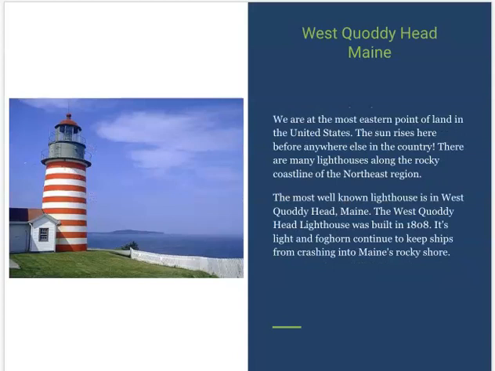West Quoddy Head Point in Maine. This is the easternmost point on land of the United States. So if you go there, you can't go any farther east. So that's the most eastern point of the United States. And this is a well-known lighthouse that's there that marks the easternmost point.